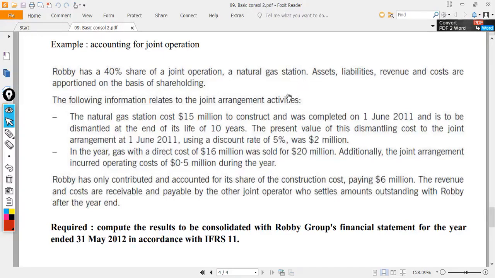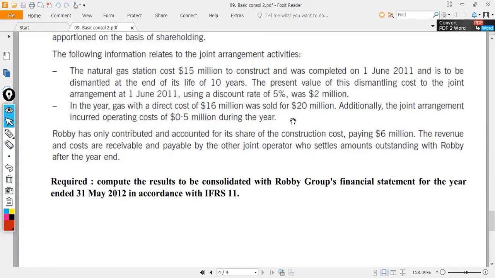The following info relates to the joint arrangement. The petrol station cost $15 million to construct, of which Robbie has to share 40%, and was completed on 1st June 2011. Year end is 31st May 2012.